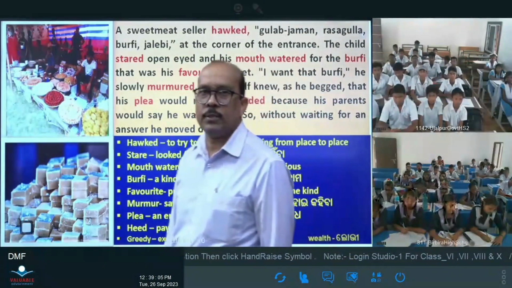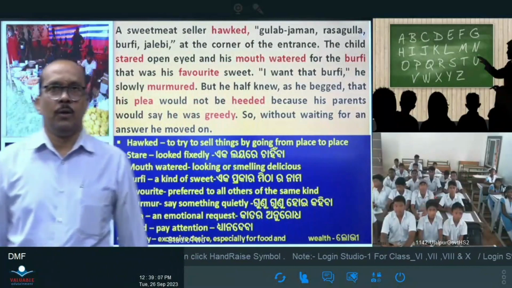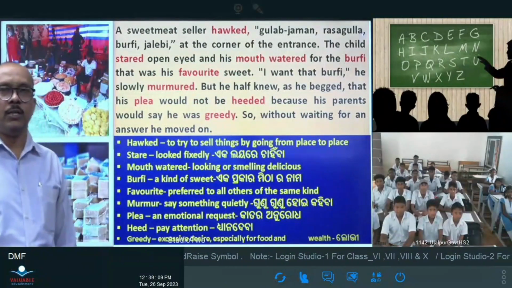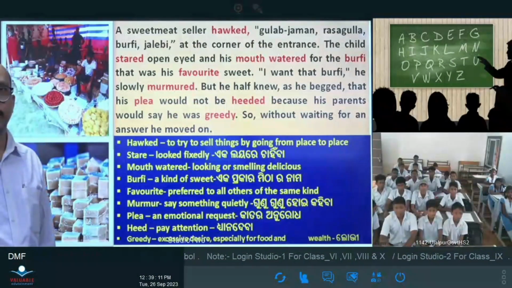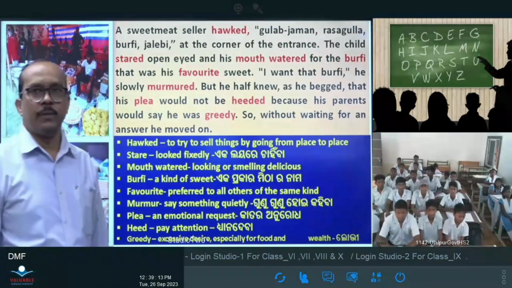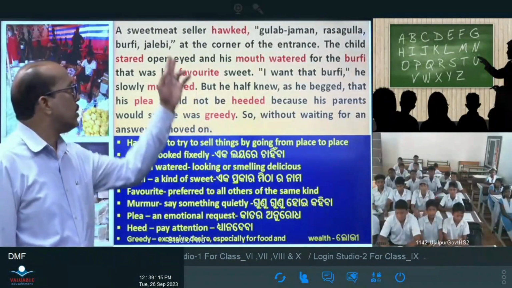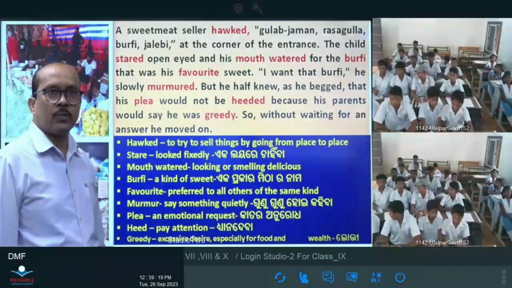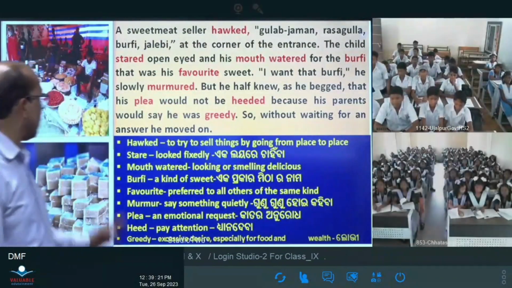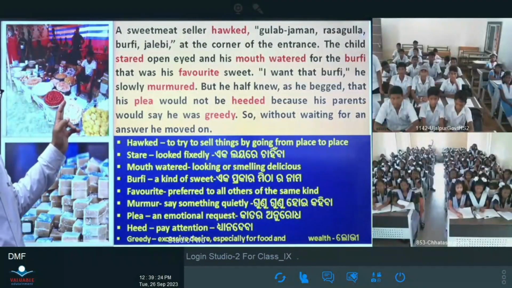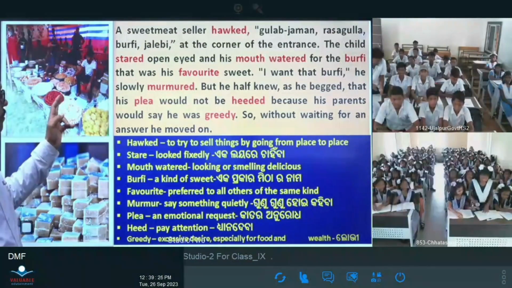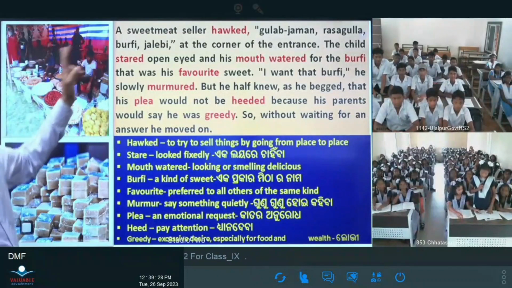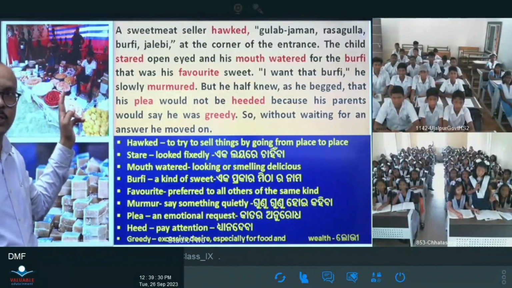Yes, students. What is the shop the child saw here? What kind of shop is it? Yes, you see the stanza. It is mentioned here. What is the shop? What kind of shop is it? There is also a picture here. Different types of sweets. Okay, sweetmeat seller. It is a shop of sweets.